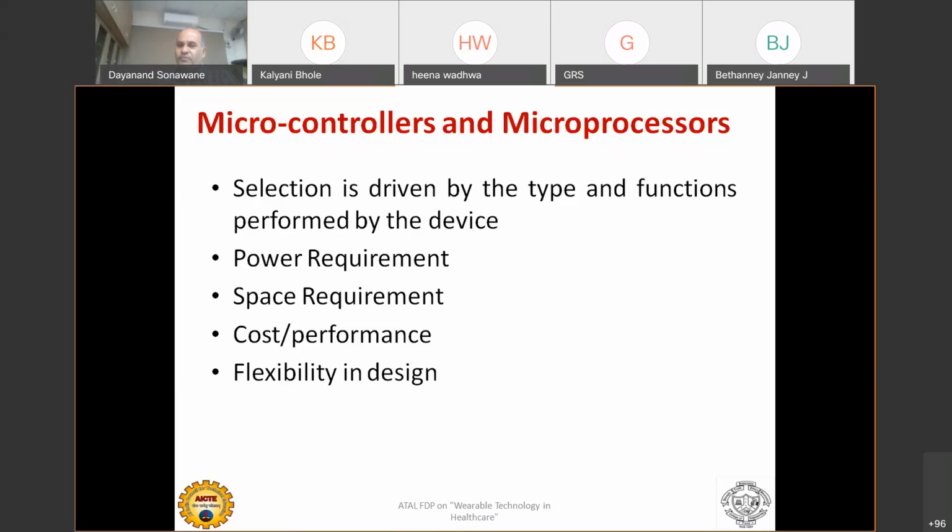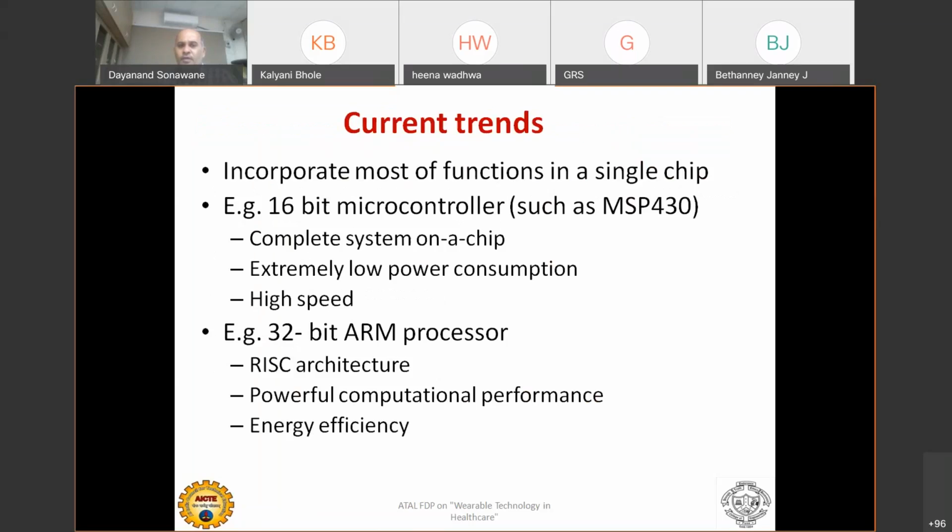So from the computation point of view, microcontrollers are playing a major role in wearables. That's why you see them incorporating most of the functions in a single chip. A single chip is doing a lot of functions, and those who know the MSP430 know it is a 16-bit microcontroller, a complete system on chip, extremely low power and very high speed. It is an advanced RISC microcontroller designed specifically for this kind of application.